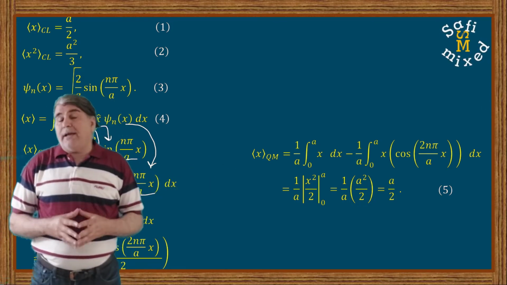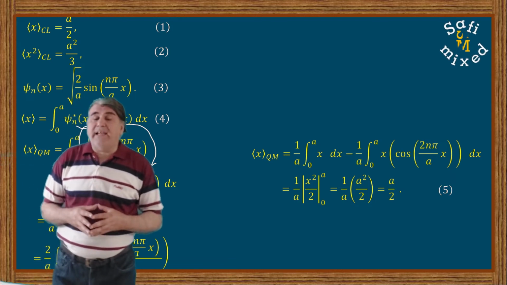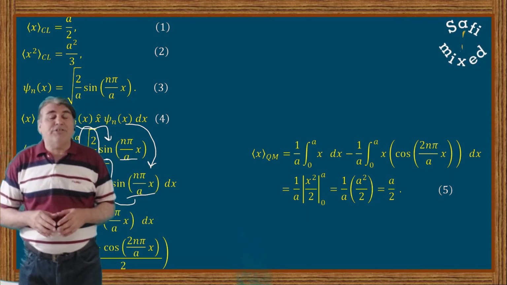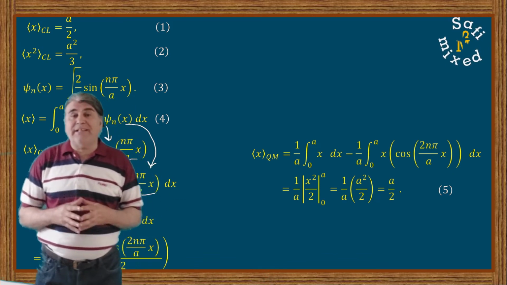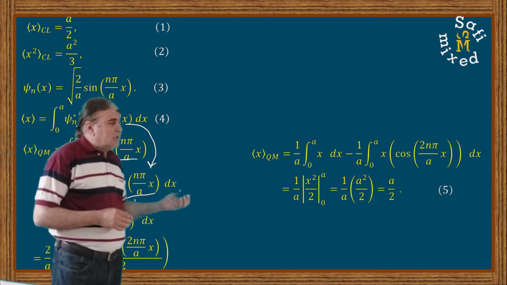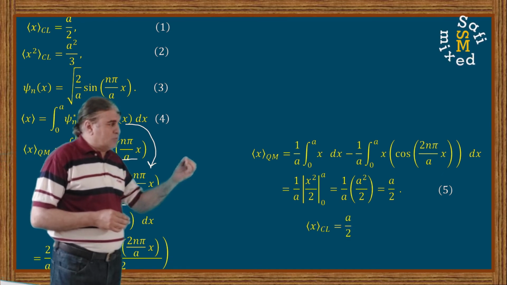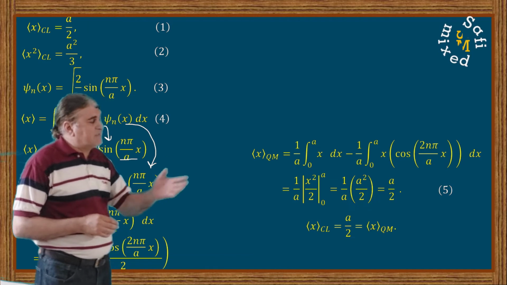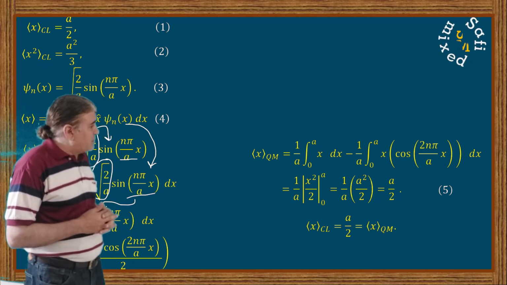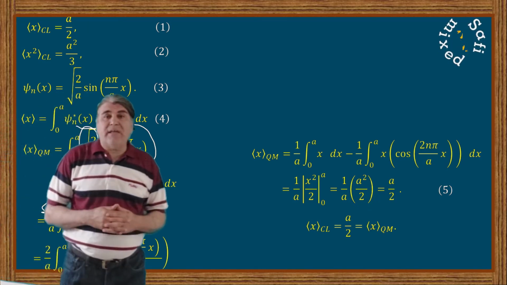From equation 1 and equation 5, we see that the expectation value of position in the two domains agree exactly with each other. That is, we can write the expectation value through classical approach equals a divided by 2, and the same is equal to the expectation value obtained quantum mechanically.